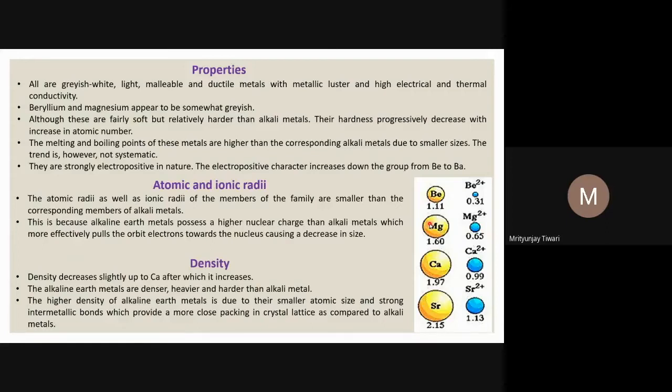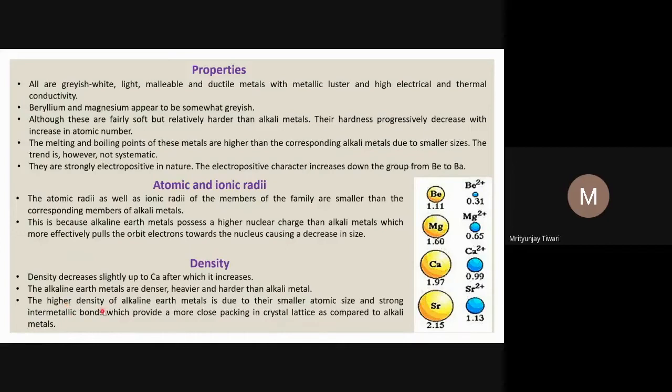If you compare beryllium with lithium, the mass number is 7 for lithium and 9 for beryllium, so the mass number has increased and the size has decreased. Density is mass divided by volume, so that is why the density is more than that of the corresponding alkali metals of the same period.